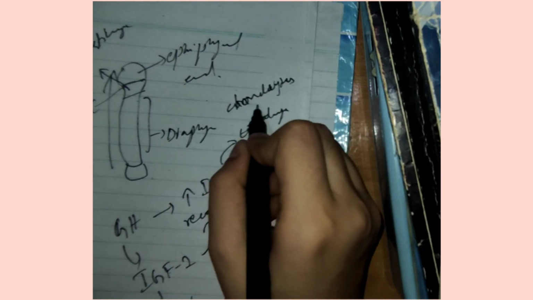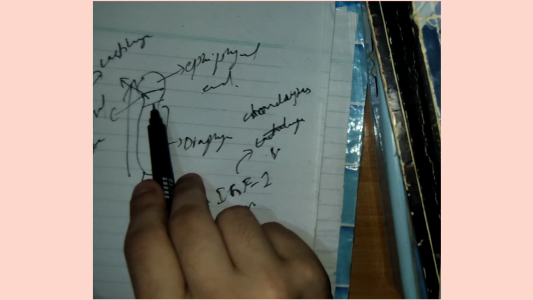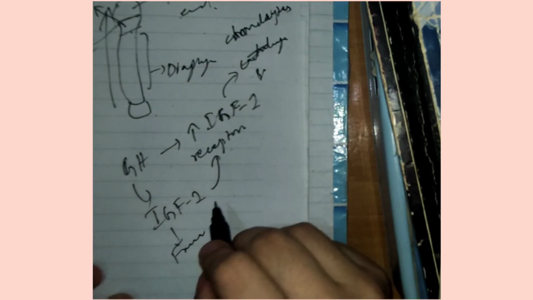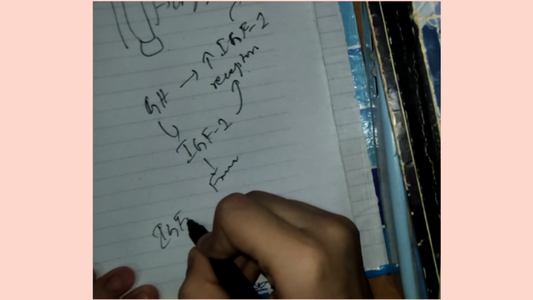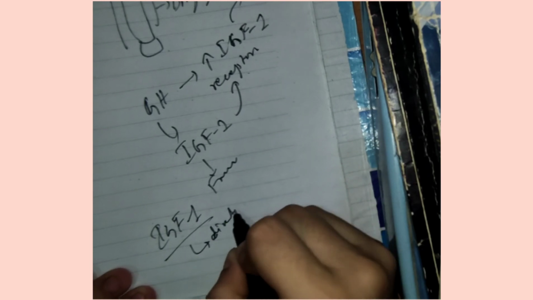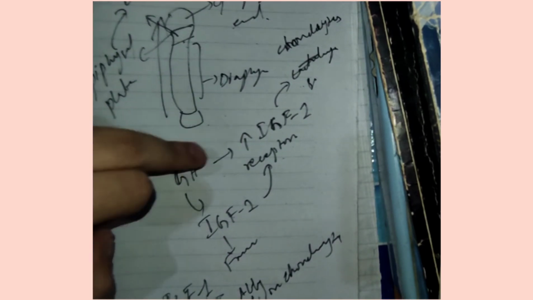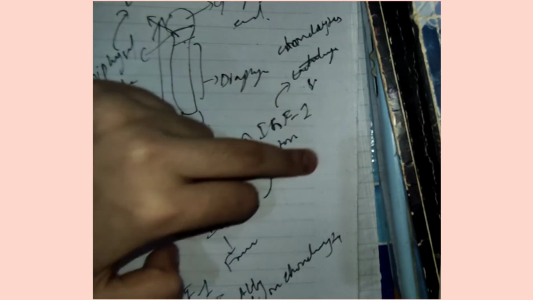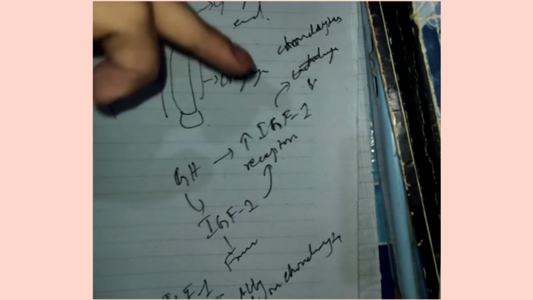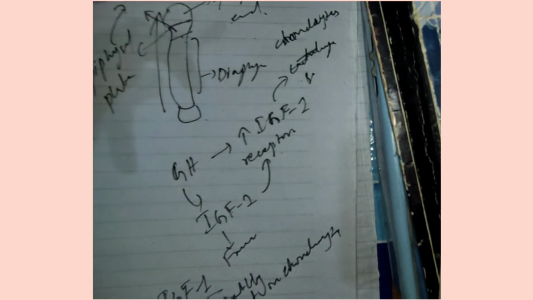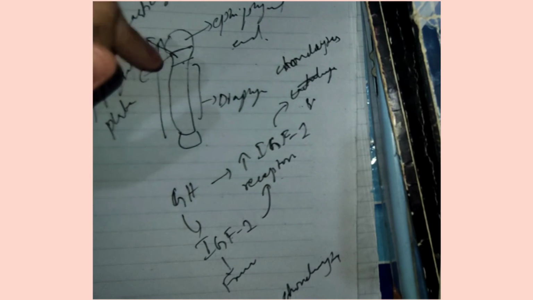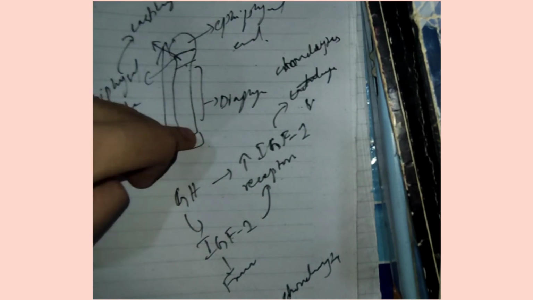These are the cells responsible for cartilage synthesis, as a result of which more and more cartilage will be added at this point, and the growth of the bone increases. And IGF-1 can directly act on chondrocytes. So growth hormone, via IGF, by increasing these IGF receptors, will cause an increase in bone length, and IGF can directly increase the bone length by acting on these chondrocytes. These are the cartilaginous cells responsible for bone growth.